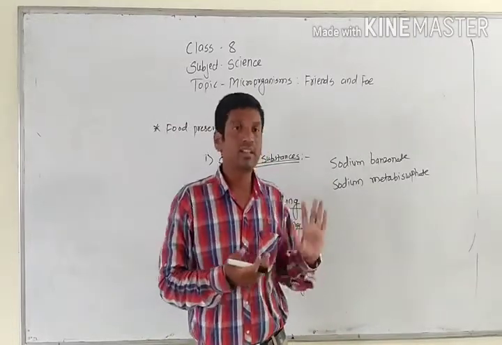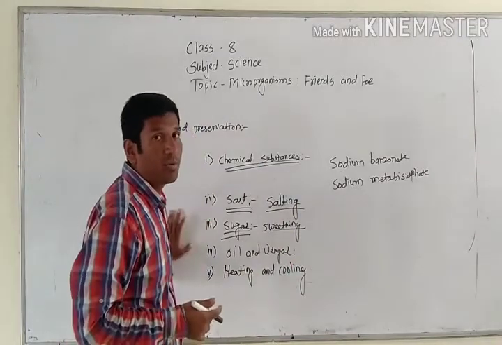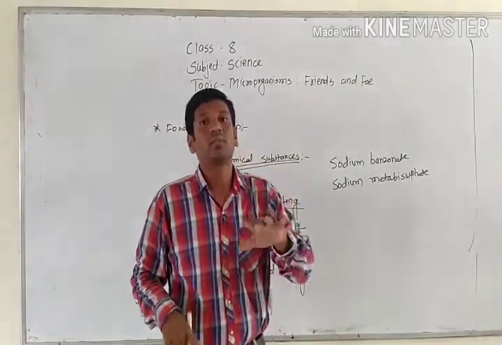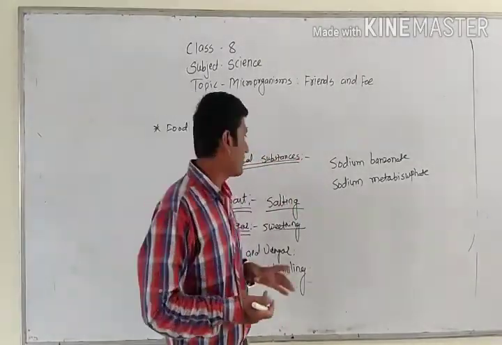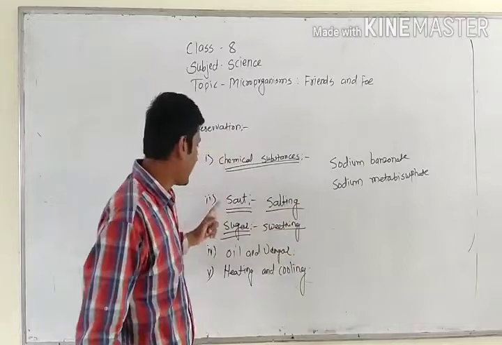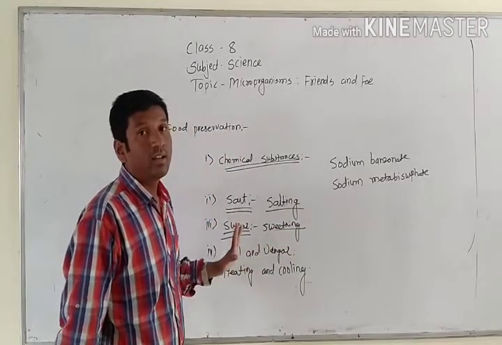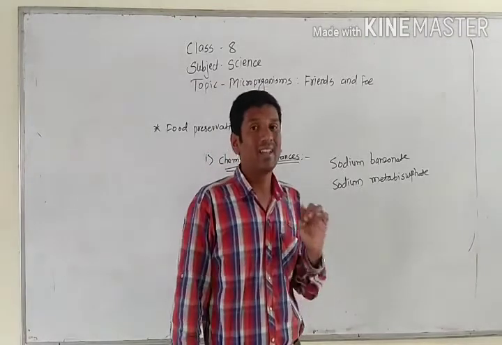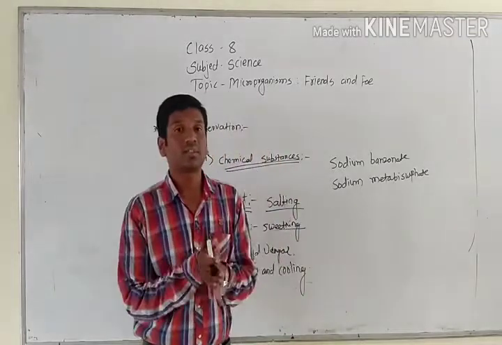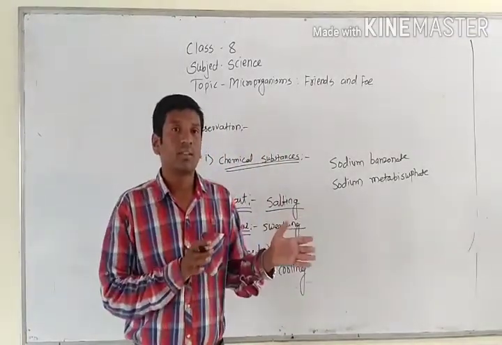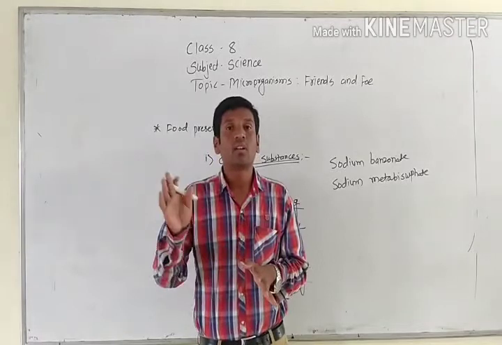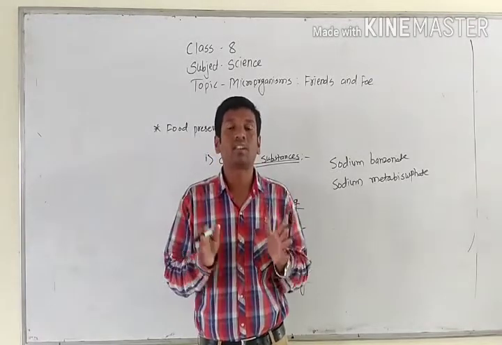So these are the common methods of food preservation, and whatever substances are used to preserve the food are called preservatives. Chemicals like sodium bicarbonate, sodium metabisulfate, salt, sugar, oil, vinegar are called preservatives. Why are they called preservatives? Preservatives means the substances which help to keep the food safe for a long time, which help to preserve the food for long lasting.